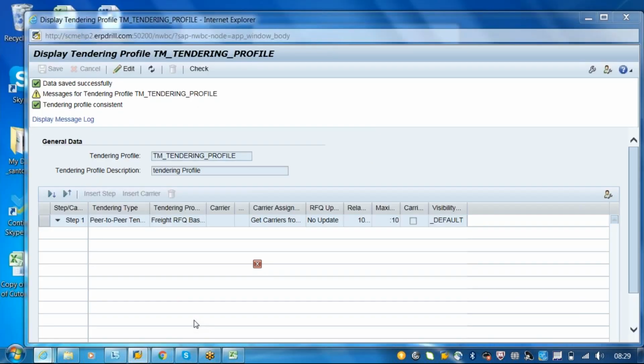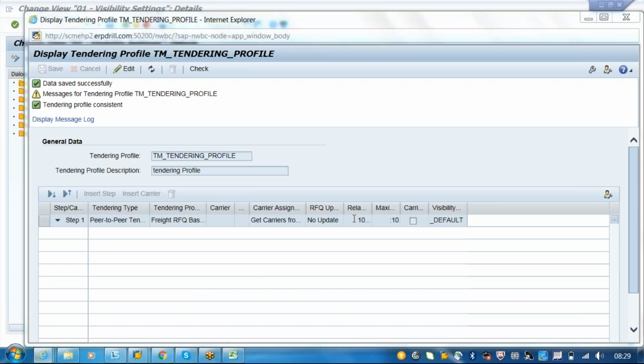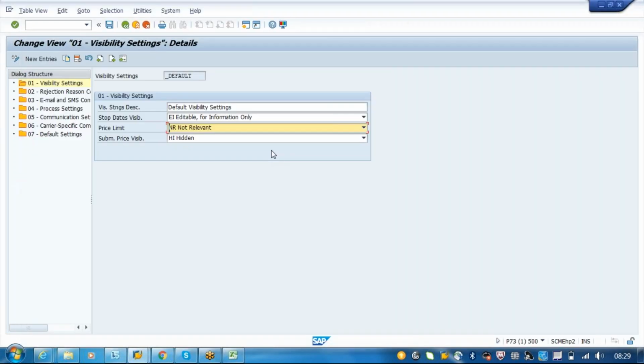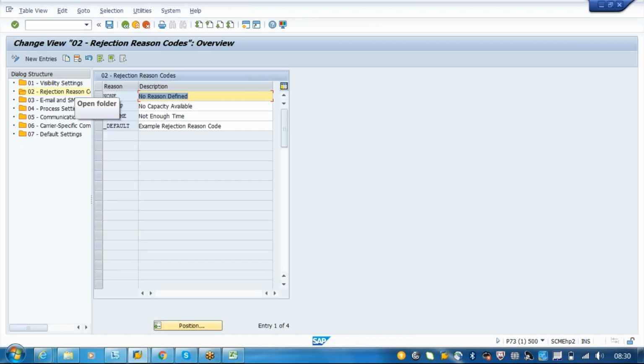You can just say always not relevant, because the price we are again getting from the TCM, the transportation charge calculation sheet. Submissible price visible is nothing but hidden, you can just say. And if you want to reject the RFQ, for example, if any RFQ got rejected by the carrier, how will it be identified? It is identified using this rejection code.